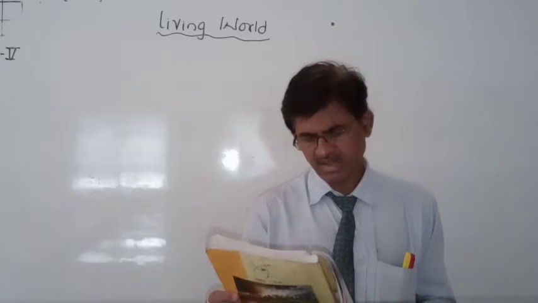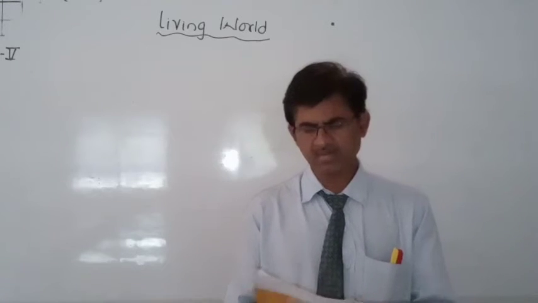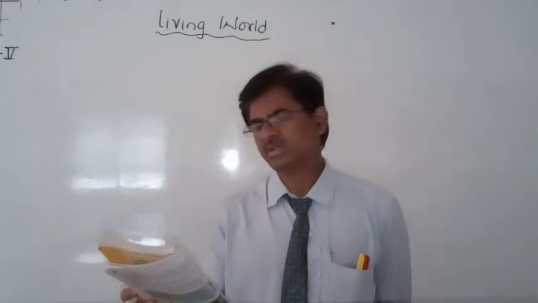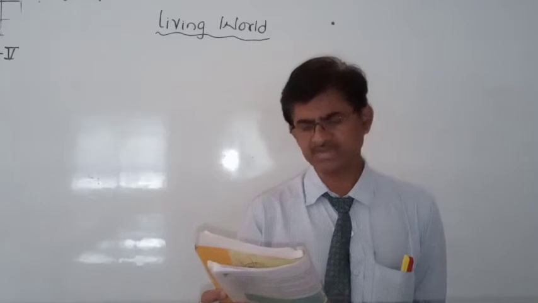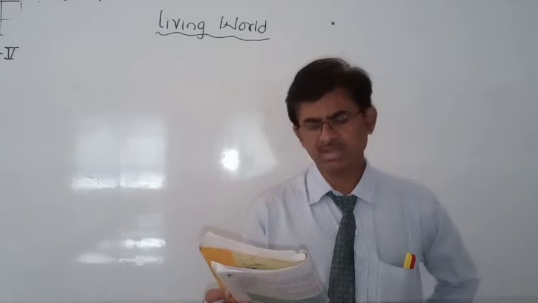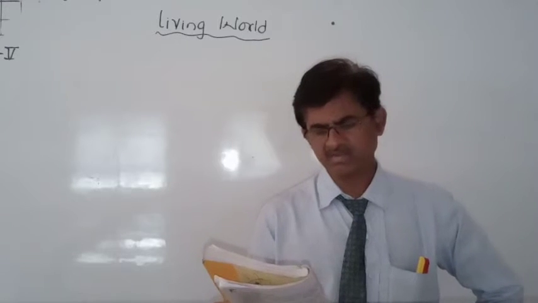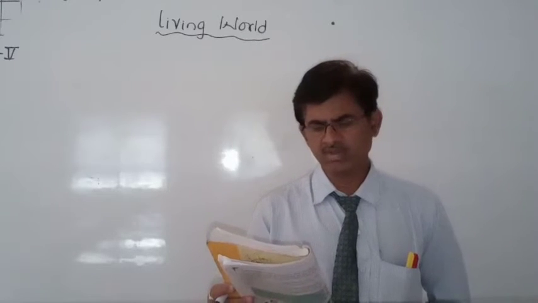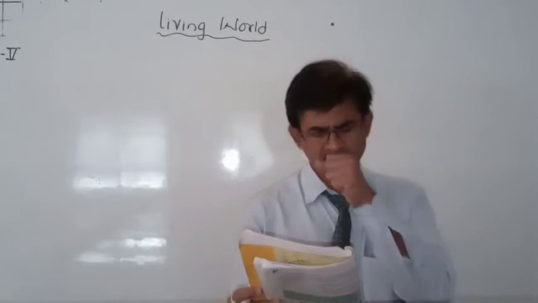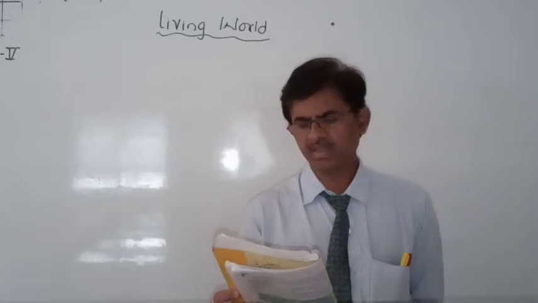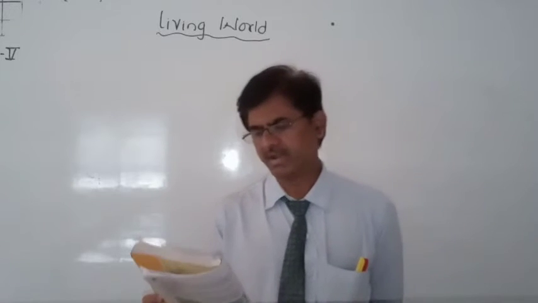We came to page number 11, and right and wrong statements are given here. In that, the last example is: there will not be any danger in the environment by over reproduction of the single organism. You are going to write right or wrong.